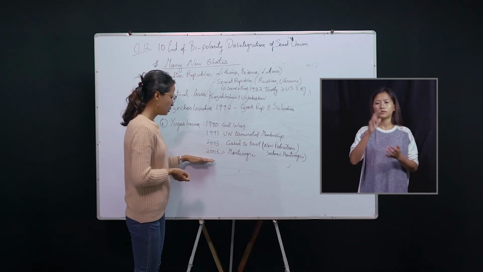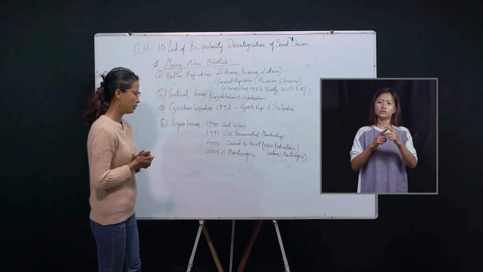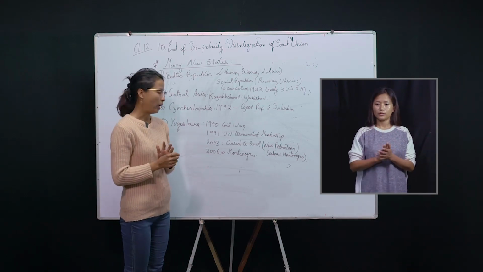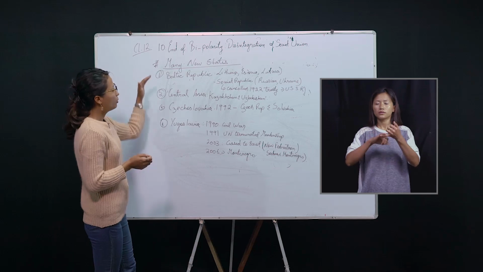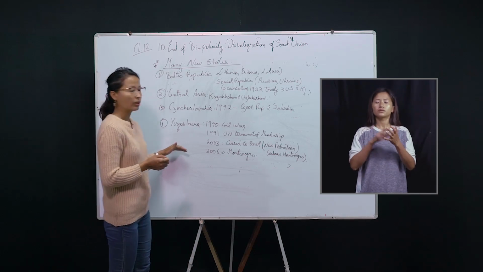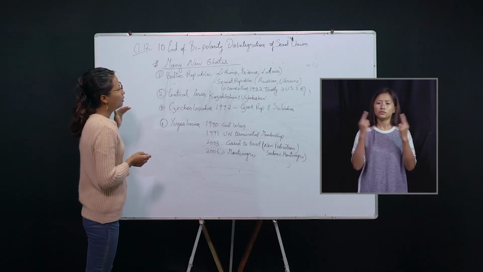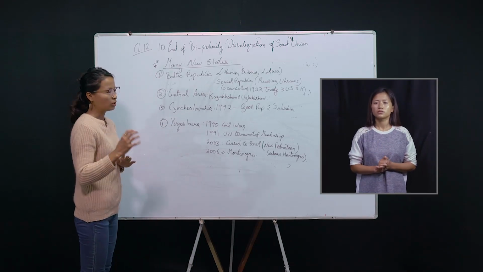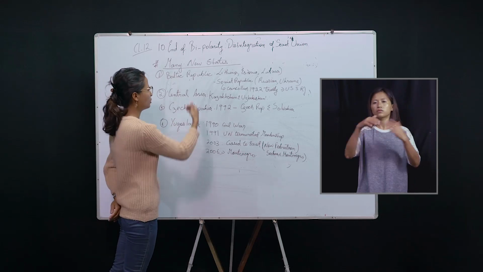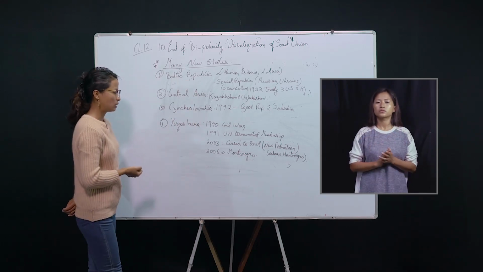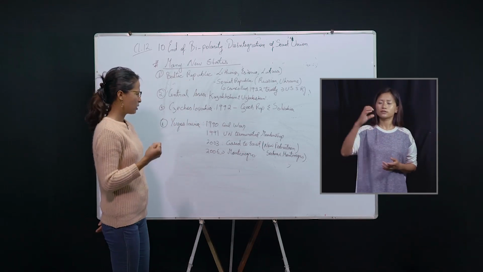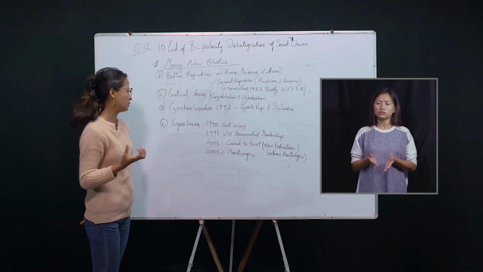So from 2006 onwards, we have 2 independent countries, Serbia and Montenegro. All these countries came out from the Soviet Union. So this led to the downfall of the Soviet Union to a large extent.